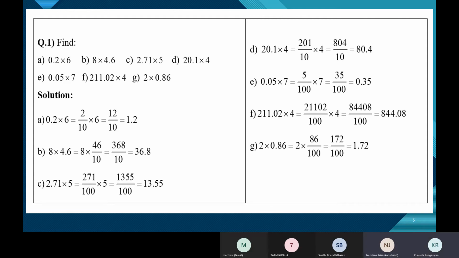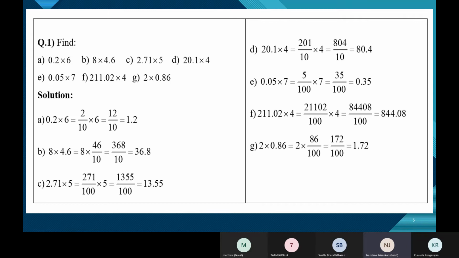What is the numerator? How do you get the numerator? 271. How did you write that? You must write the same number without the decimal point, ma'am. Yeah, the numerator will be the decimal number without the decimal point, 271. And as you said, the denominator will be 100, that is 2 zeros, because the number has 2 decimal places. Very good. Yeah, continue. And we should multiply by 5, ma'am. Okay.